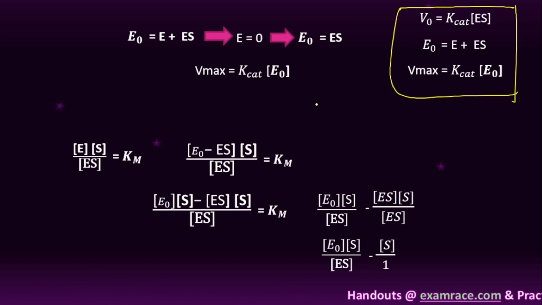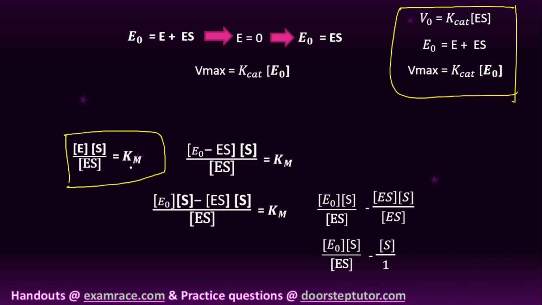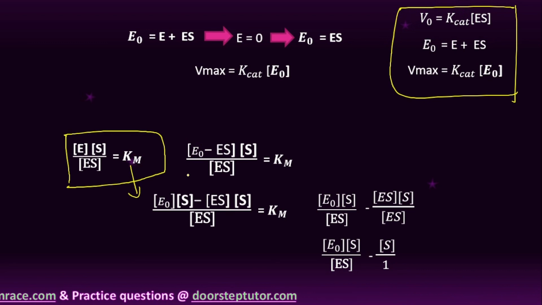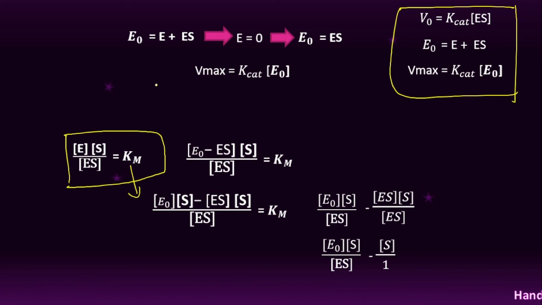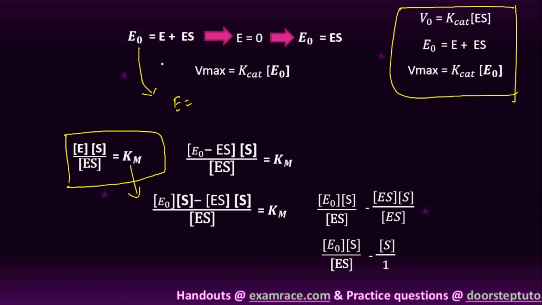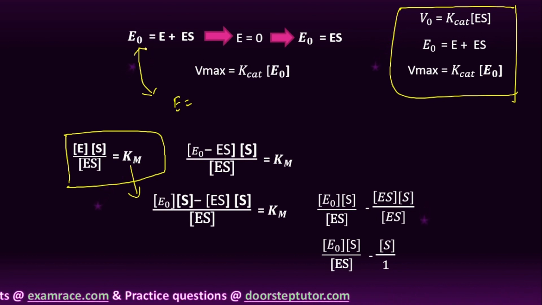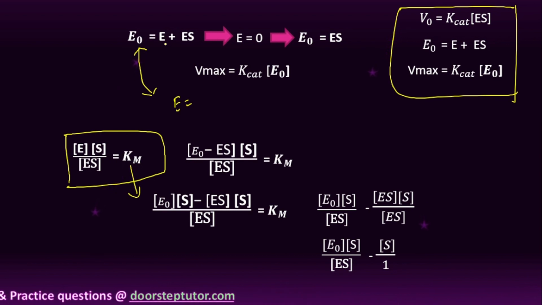Students, already earlier we have derived E into S divided by ES is equal to Km. That is the Michaelis-Menten equation. So what are we going to substitute here? When only some of the molecules are occupied, we can write the total enzyme of the reaction as E naught is equal to E plus ES.